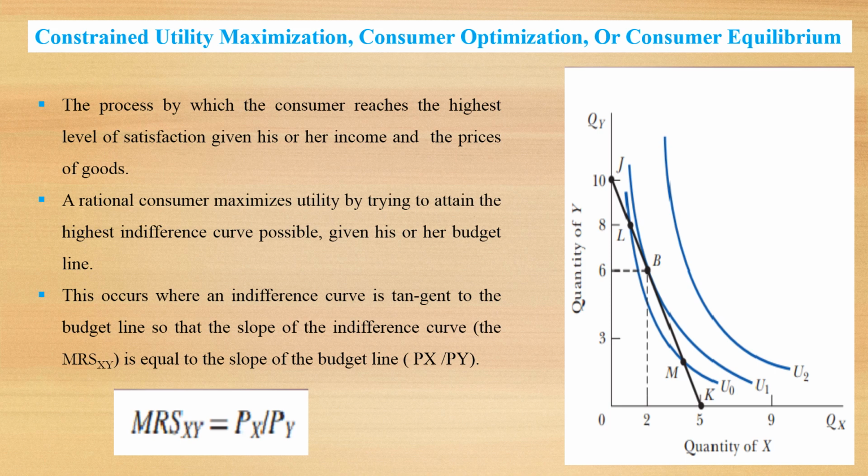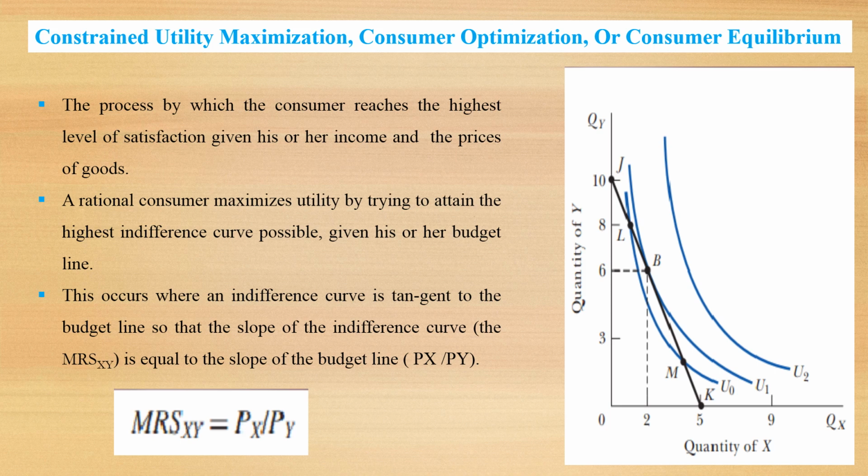When the slope of the indifference curve is equal to the slope of the budget line, that is, marginal rate of substitution MRSxy is equal to price of X divided by price of Y, then we have consumer equilibrium.